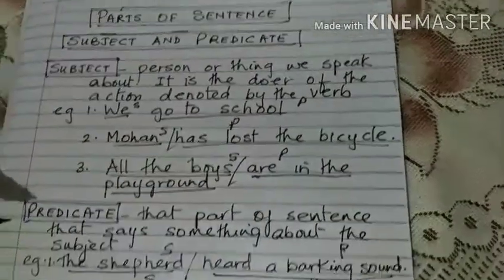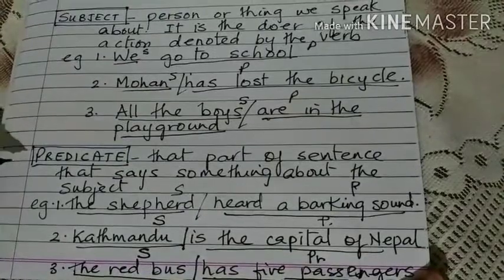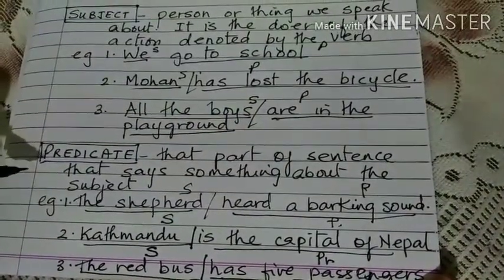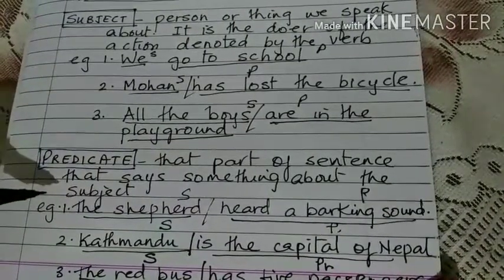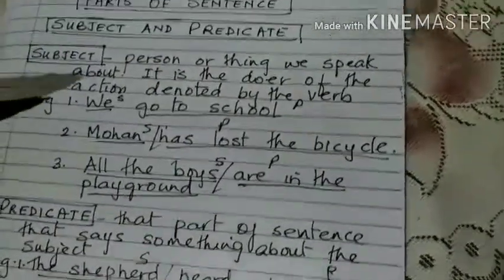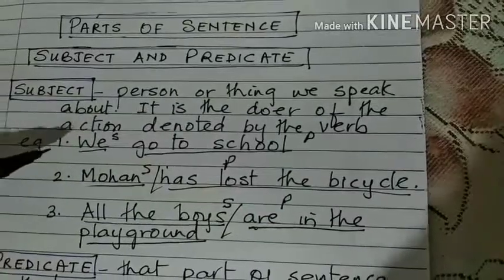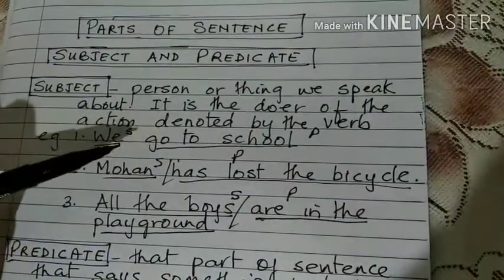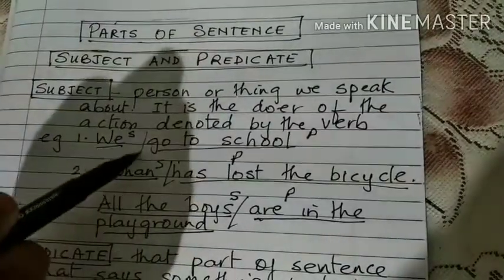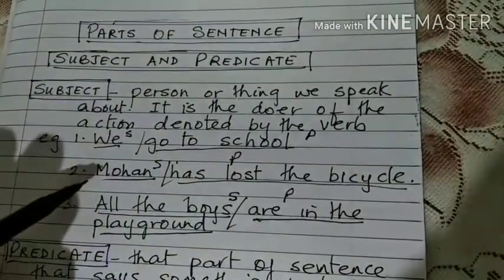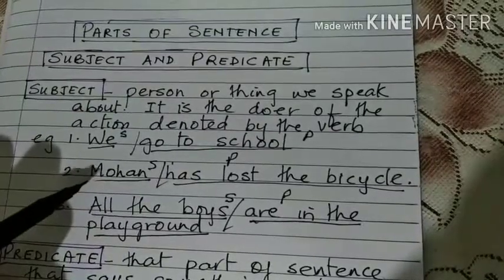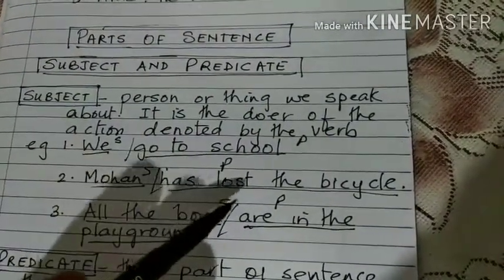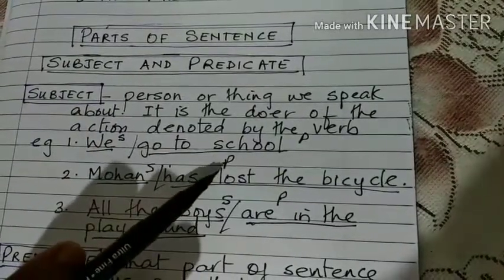The second part of the sentence is the predicate. Predicate is that part of the sentence that says something about the subject. In this sentence, what is said about the subject? It is said that we go to school. So, go to school becomes the predicate. Then, what does this sentence say about Mohan? It says that Mohan has lost the bicycle. So, has lost the bicycle becomes the predicate.